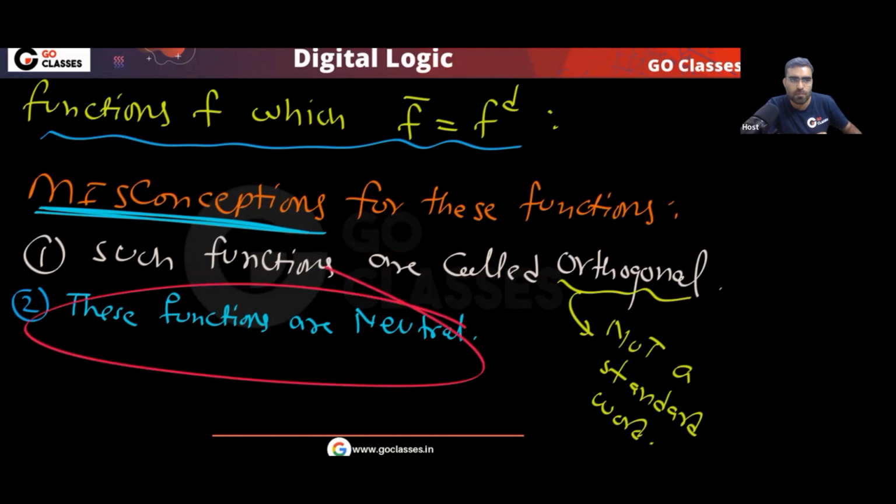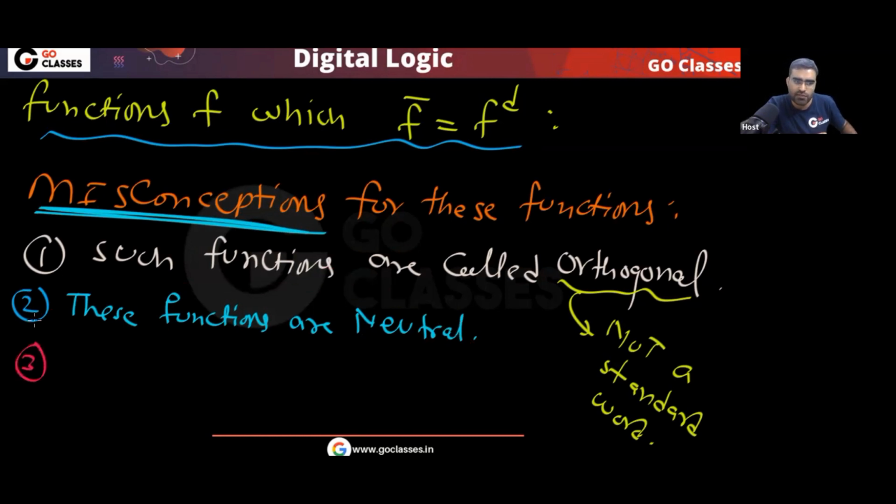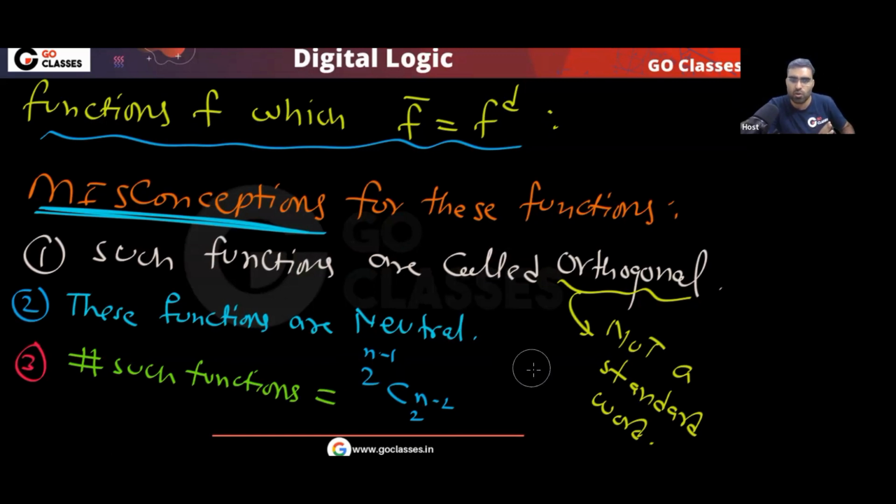Also, they are giving a formula for the number of such functions, without proof. I think they are giving a formula like 2 power n minus 1, c 2 power n minus 2, something like that. This is also wrong. All these things are wrong.